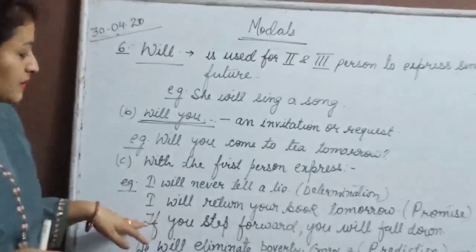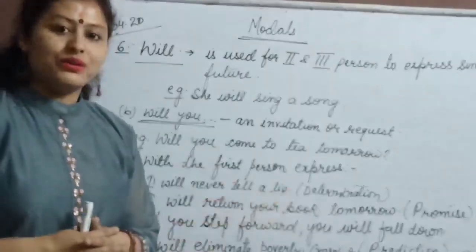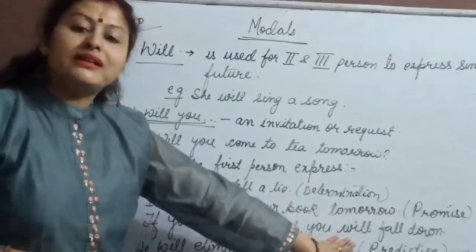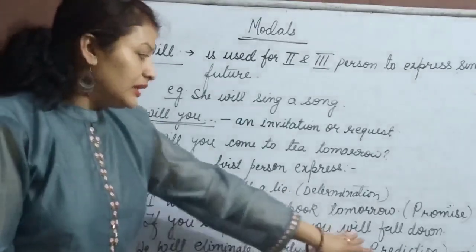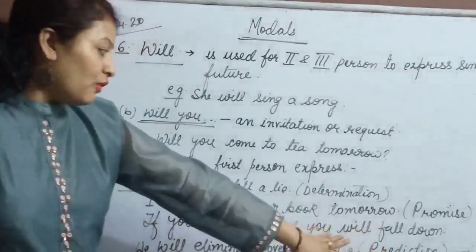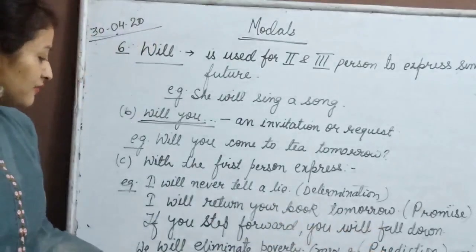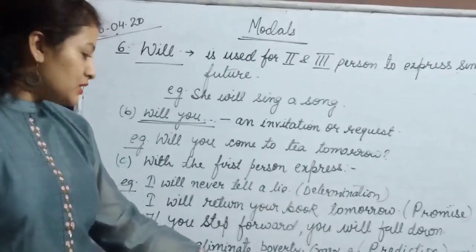Third sentence, if you step forward, you will fall down. With a condition, what are we doing? We are predicting the future. That if you step a little bit more forward, then you will definitely fall down. Last sentence, we will eliminate poverty.